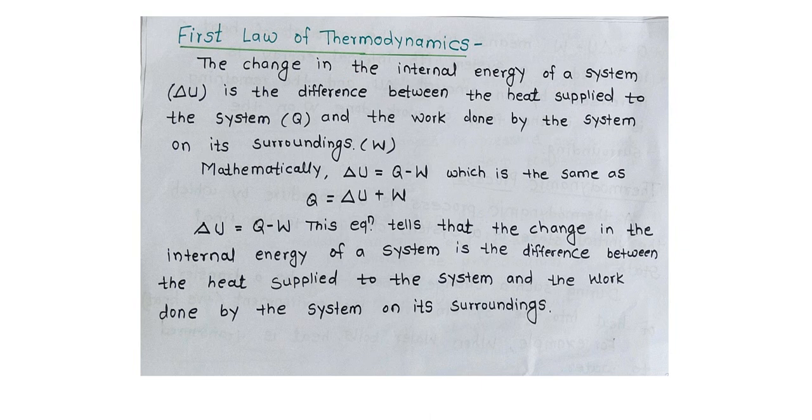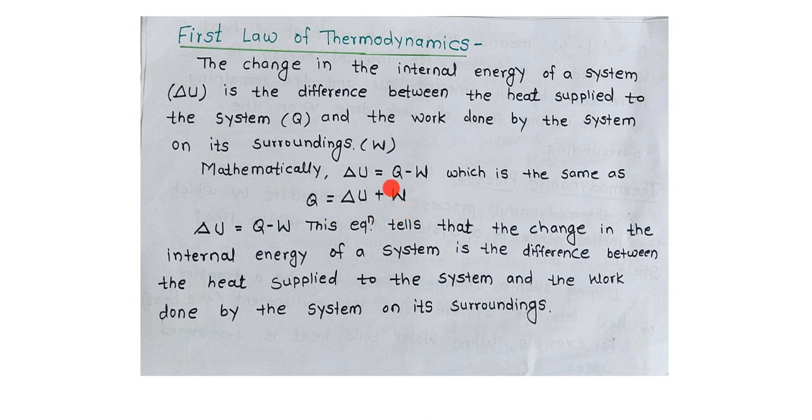According to the law of thermodynamics, the statement is the change in the internal energy of a system, delta U, is the difference between the heat supplied to the system Q and the work done by the system on its surrounding, W. Mathematically, it can be written as delta U equals Q minus W, which is the same as Q equals delta U plus W.